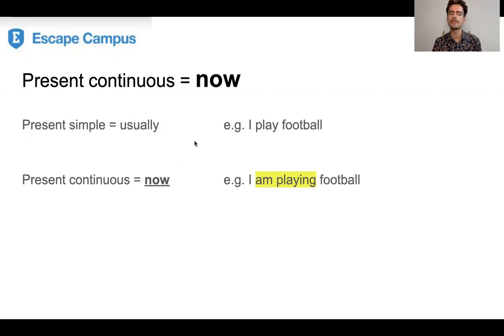In this video, we are looking at the present continuous positive. So in English, we use the present continuous to talk about actions that are happening now. Where the present simple refers to actions that are a routine or happen usually, for example, I play football, the present continuous are actions happening now. I am playing football.